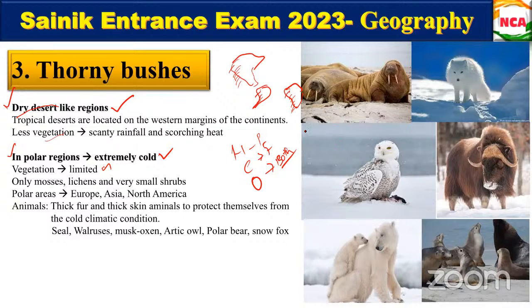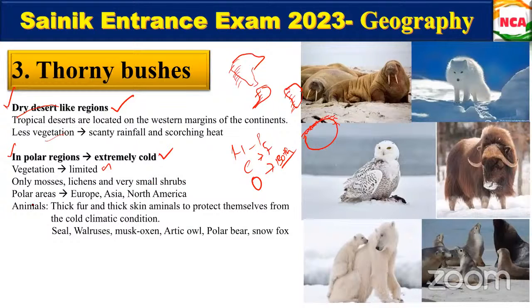Mosses are small plants that you find on a rock, as if they are sticking to the rock. That is what mosses and lichens are. That is the first stage of the vegetation.